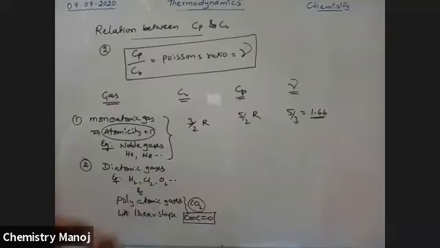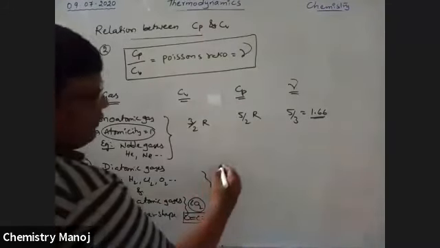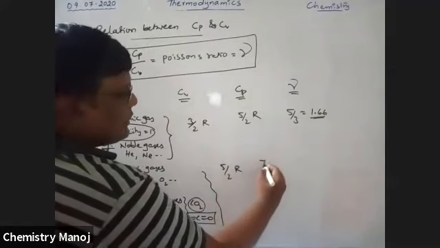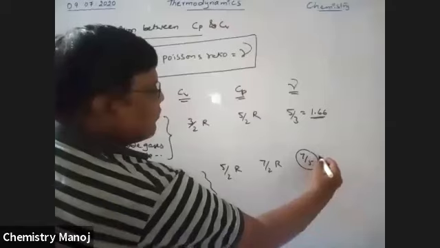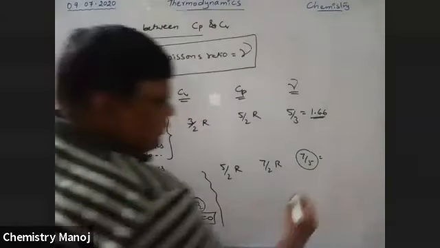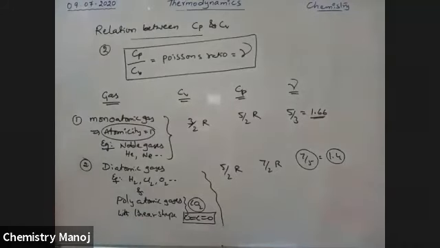So in this case and the diatomic case, Cv value is 5 by 2 R, Cp is 7 by 2 R. Now gamma is 7 by 5. The 7 by 5 means 1.4 value.